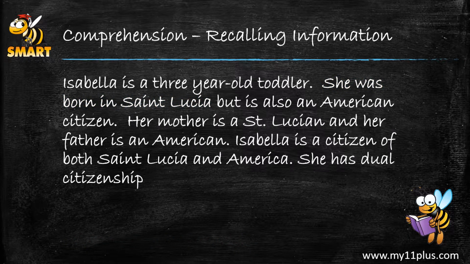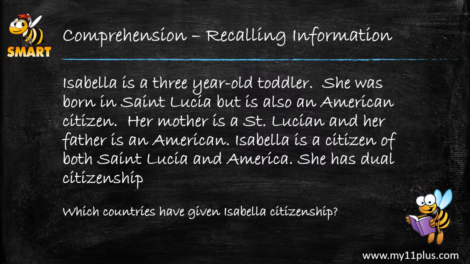Okay, so our next question: which countries have given Isabella citizenship? Let's look at our keywords again. So the first keyword, which, that means we have to find something very specific. And the specific thing we're looking for are countries or the names of countries. And our other keyword is citizenship. So we will scan the passage and see if we see that keyword citizenship or some form of the keyword in the passage. So if we look, we see a few times the word citizen or citizenship appears, right?